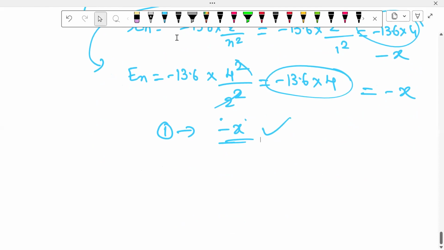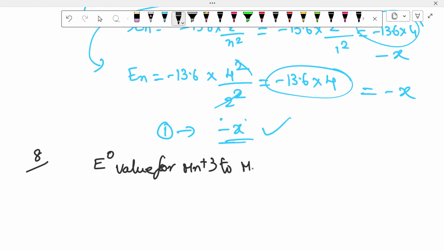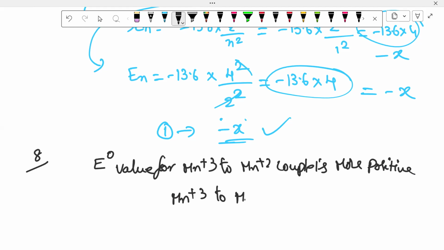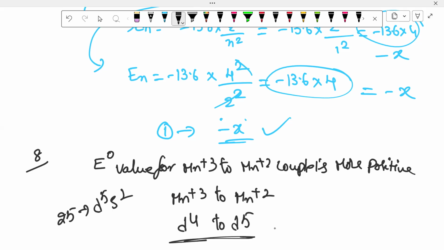Next, 80th question, a direct question from the book, very, very important for boards, and here also they give a simple one. E naught value, a book question. Mn3+ to Mn2+ couple is more positive. What is the reason? Simple. Mn3+ to Mn2+. Manganese atomic number 25, that means d5 s2. Mn3+ means d4 to d5, stable configuration. Then d4 to d5, so option 3 is correct.